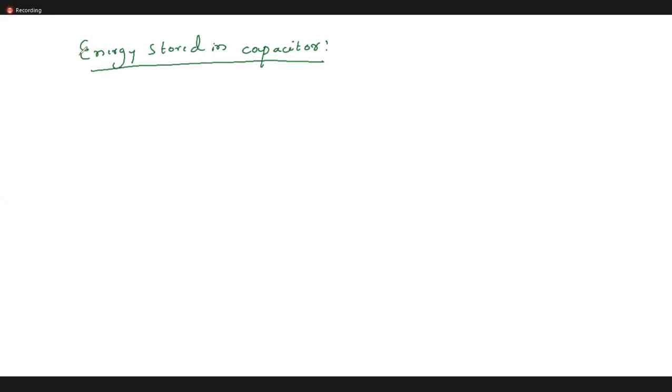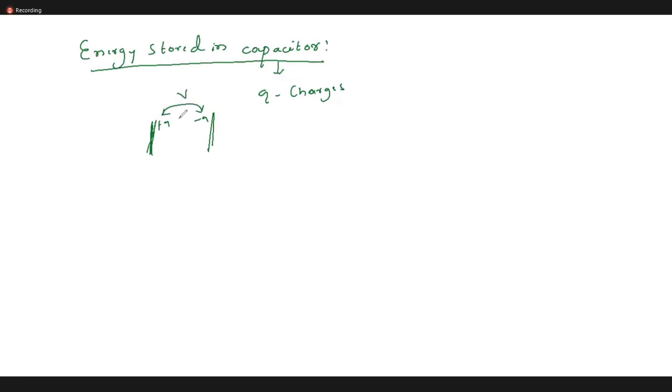Okay, so let me start here. What do you mean by a capacitor? The device which is used to store charge. Let Q be the charge inside the capacitor. It has Q charge on either plate: plus Q on one plate and minus Q on the other. Then the potential of these plates, let me write.